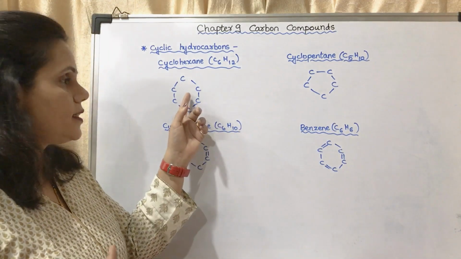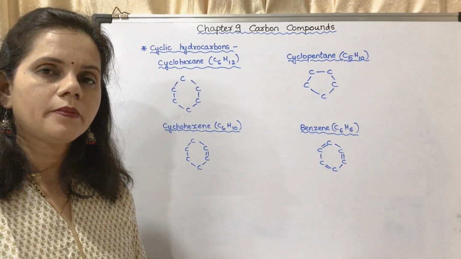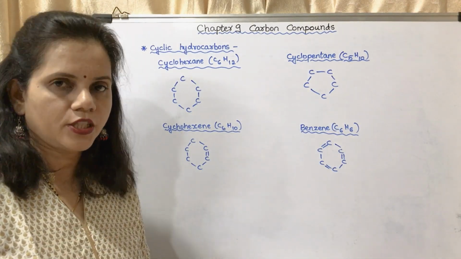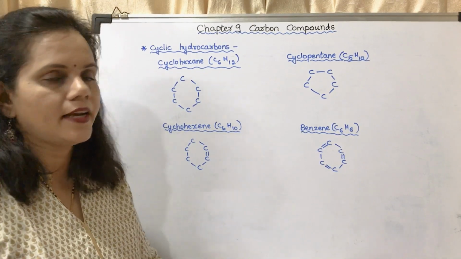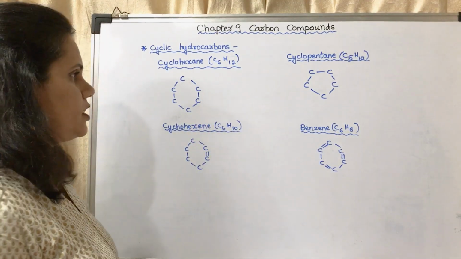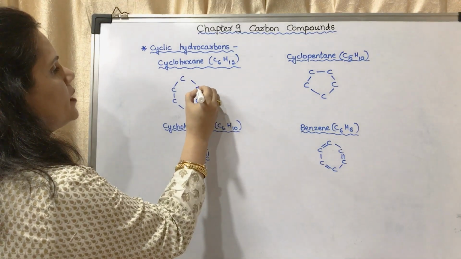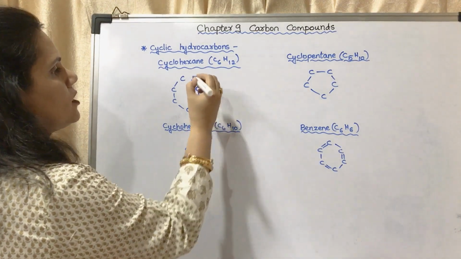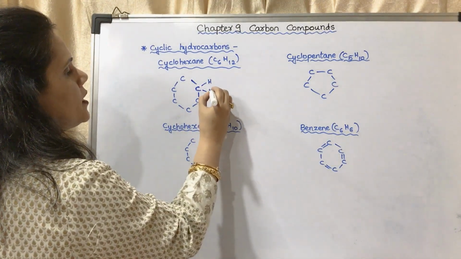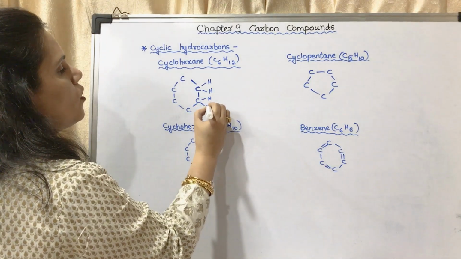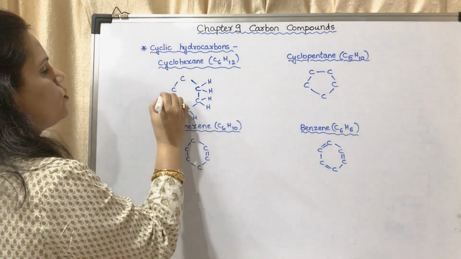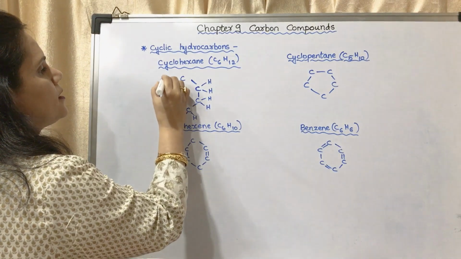Even though this is a saturated compound, saturated means it is having carbon-carbon single bonds, it does not follow the general formula CnH2n+2, because it is a closed chain. So here you may see there are 6 carbon atoms and there should be 12 hydrogen atoms. If we see this carbon, it has got one line on this side and one line on this side, so it is left with 2. So this will be one hydrogen, this will be another hydrogen. Similarly, all of the carbon atoms will be having 2 hydrogen each. This is cyclohexane.